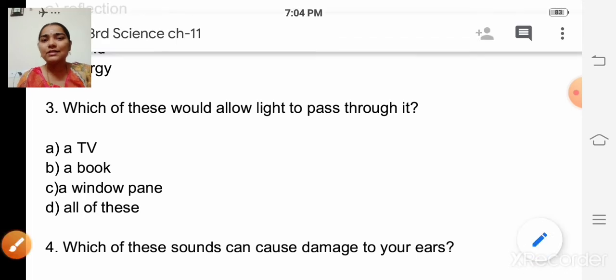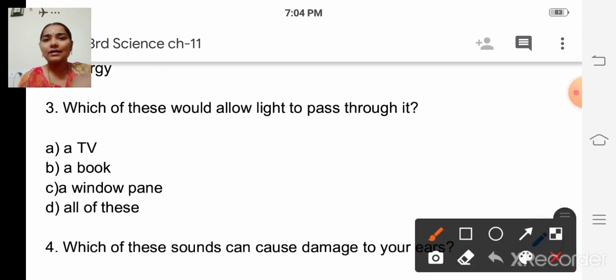Which one is correct? So the correct answer is a window pane, because of the glass, isn't it? Glass alone allows light to pass through it. So the correct answer is a window pane.